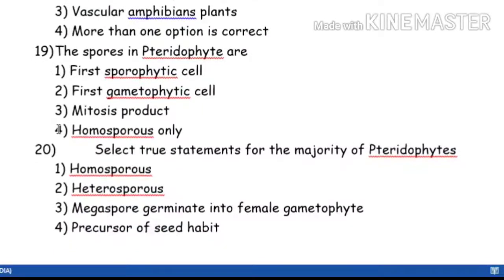Now see the 18th question. Pteridophytes are also called. What are the other names of pteridophyte? Are they called first vascular terrestrial plants, or non-vascular amphibian plants, or vascular amphibian plants? You have to think whether one statement is correct or more than one, then accordingly you have to select the option.